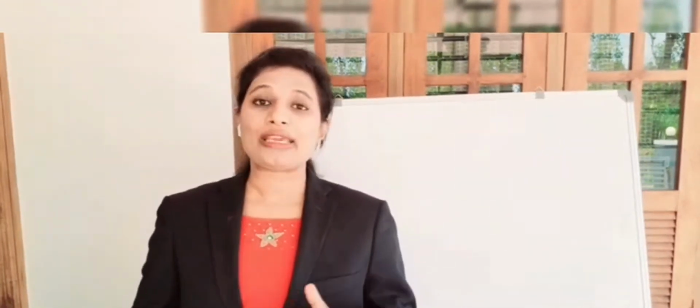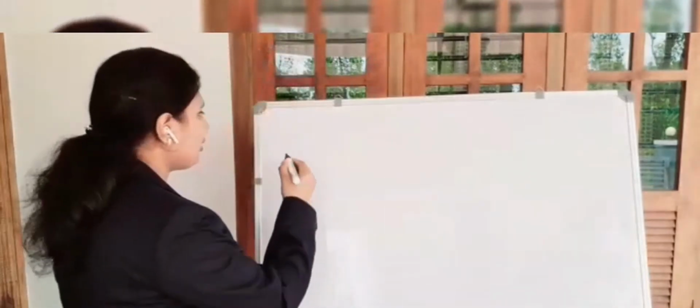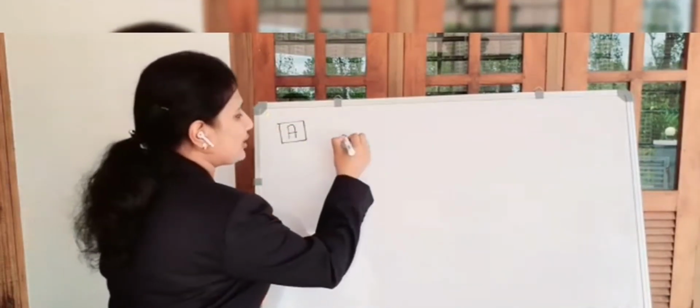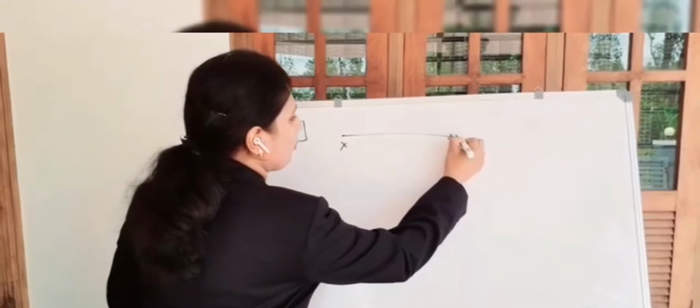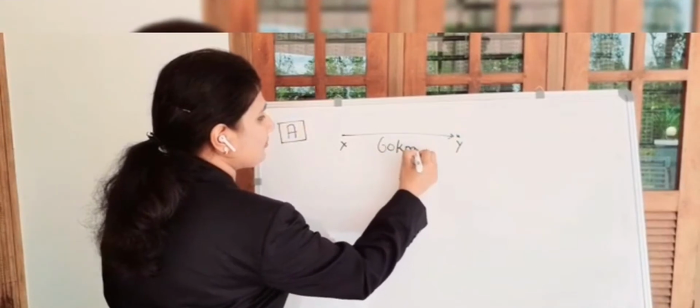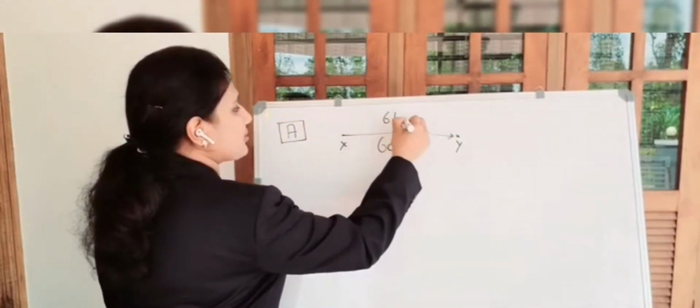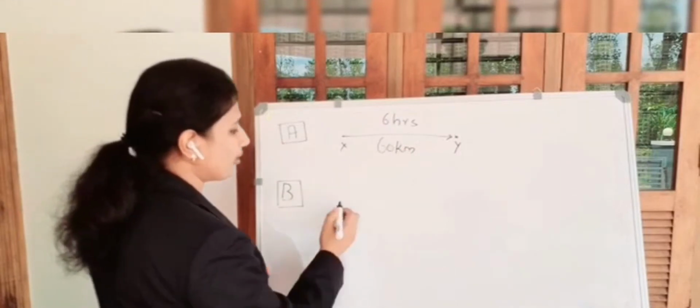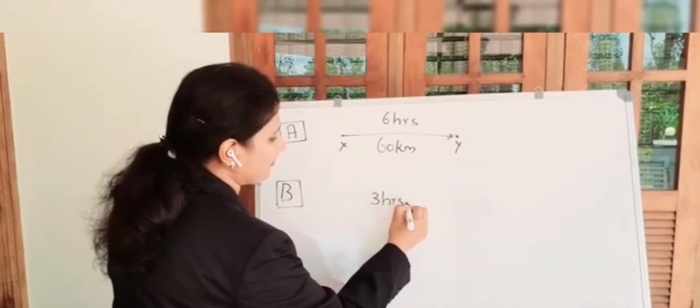To understand the concept of motion completely, we need another quantity called speed. I am taking one simple example here. Imagine a vehicle called A is moving from point X to point Y, a distance of 60 kilometers, in 6 hours of time. Another vehicle B travels the same distance of 60 kilometers in 3 hours of time.